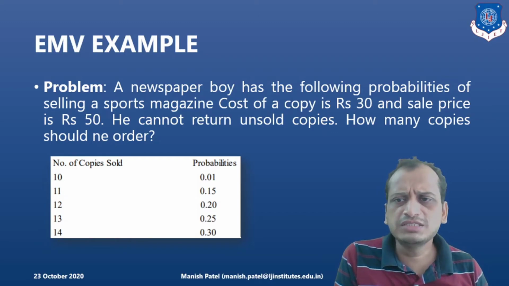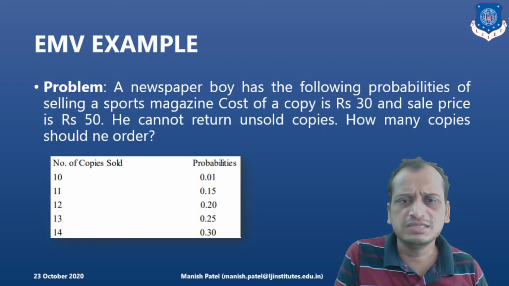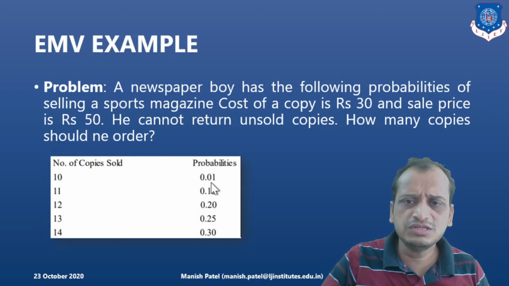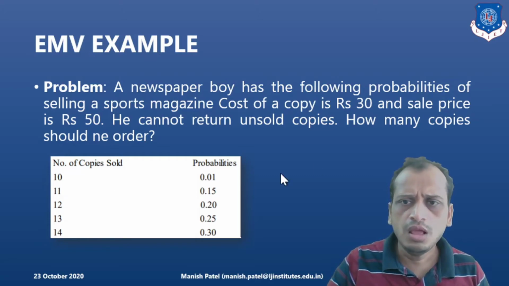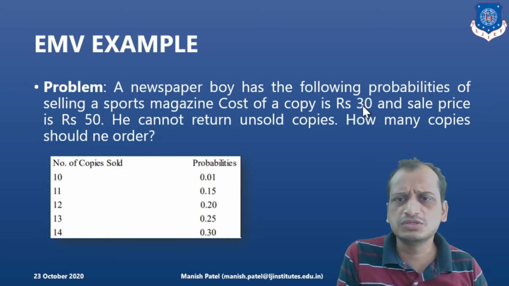A newspaper boy has the following probabilities of selling a sports magazine. Just take this as 0.10 instead of 0.0, there is a printing mistake here. For 10 copies, it is 0.10 probability. For 11 copies sold, the probability is 0.15. Now, the cost of a copy is 30 rupees, and he cannot return the unsold copies. The sale price is 50, so obviously the profit is 20 rupees. So how many should he order?